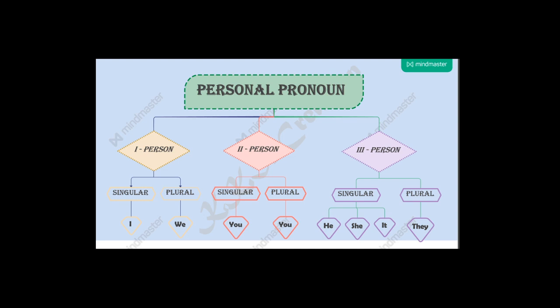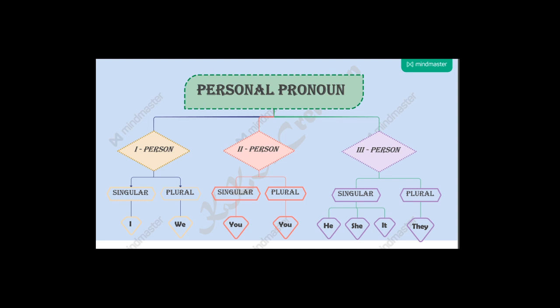Again, when he is coming and informing, he will say that, see, ma'am said that she is going to keep a test next day about this personal pronoun. Now the teacher becomes the third person, right? So now this is the difference. Speaker, first person always. Listener, second person always. And about what or whom you are talking about is the third person.